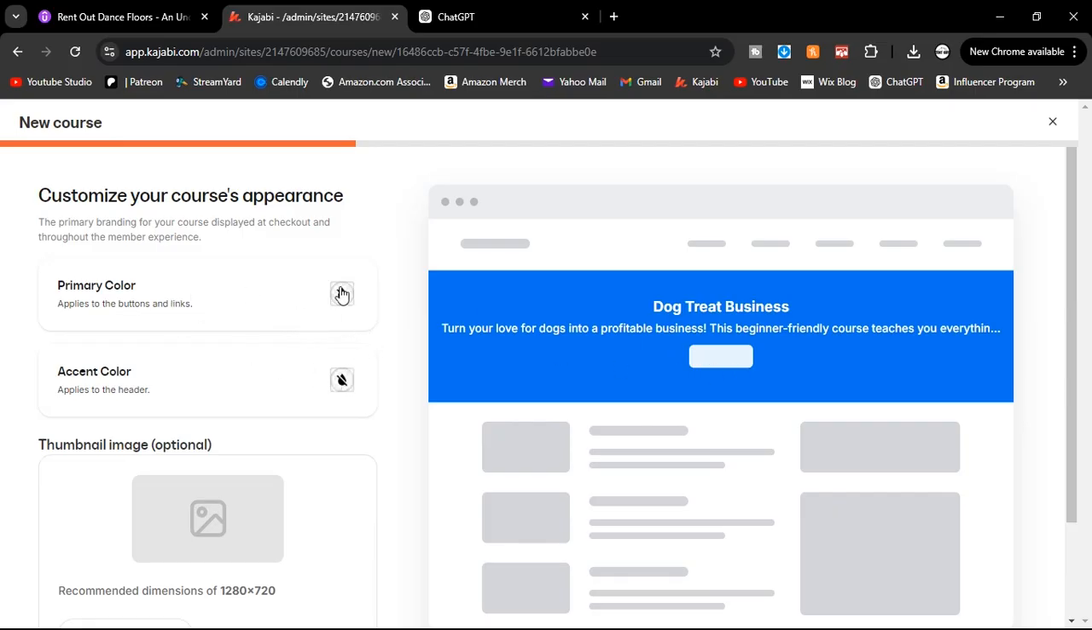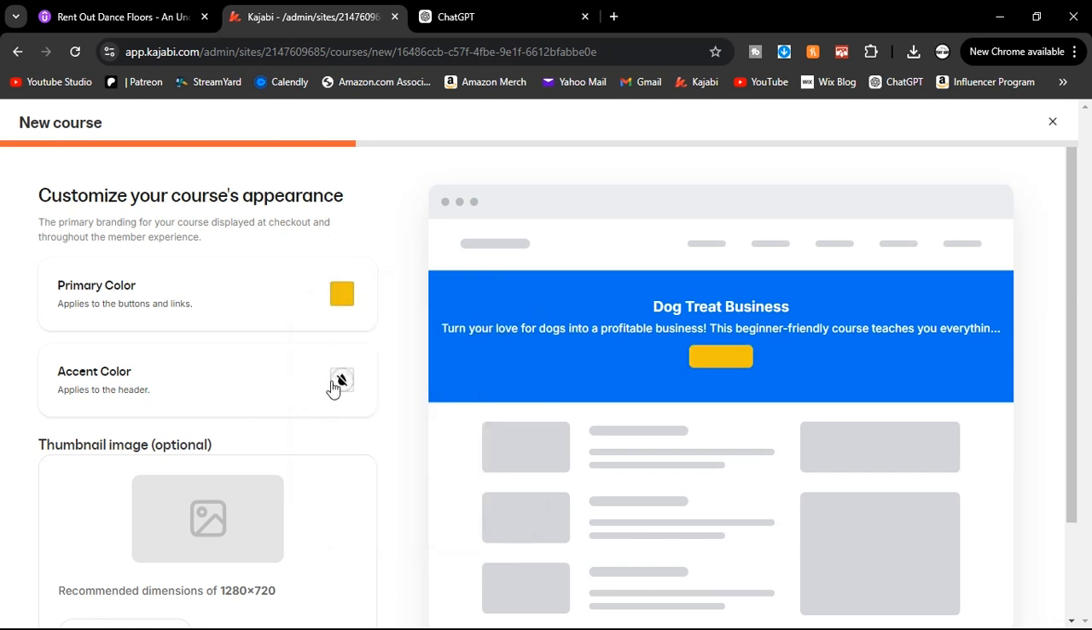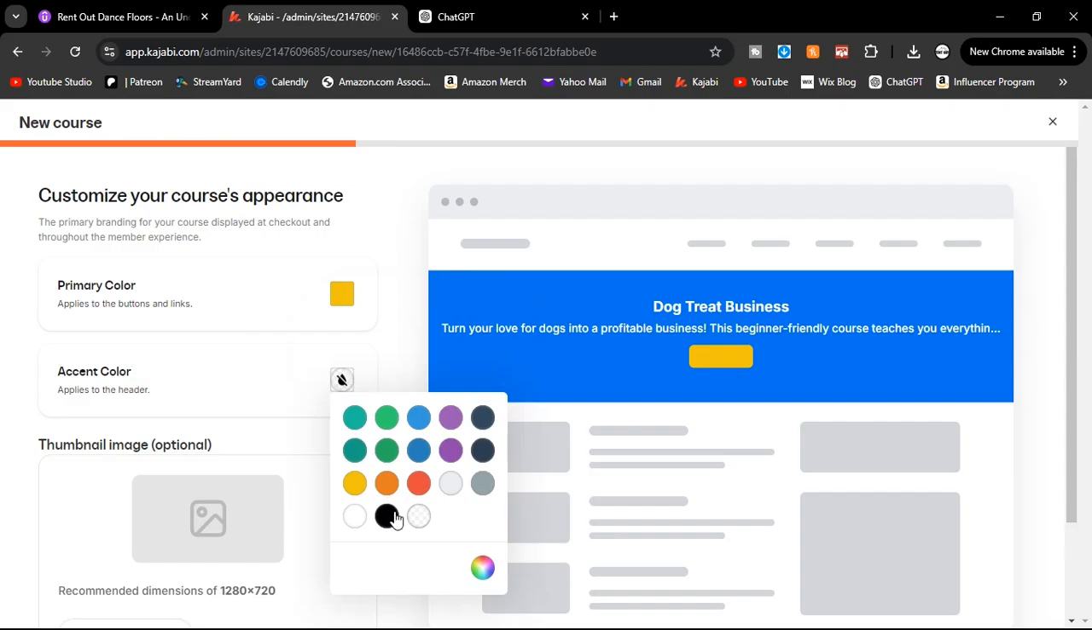The primary color is the color of the buttons. I'm going to go with the yellow button, sure. And then the accent color is the background. I'm going to go with black.